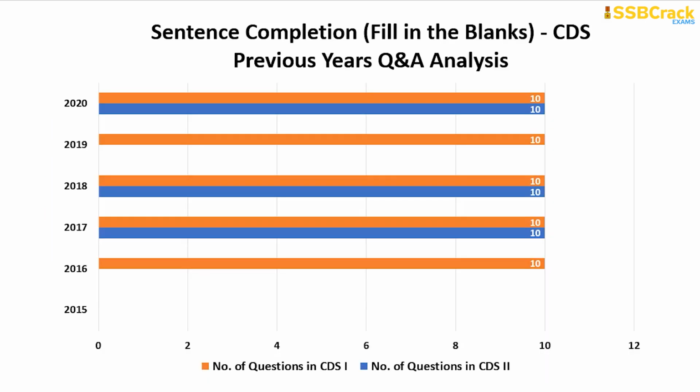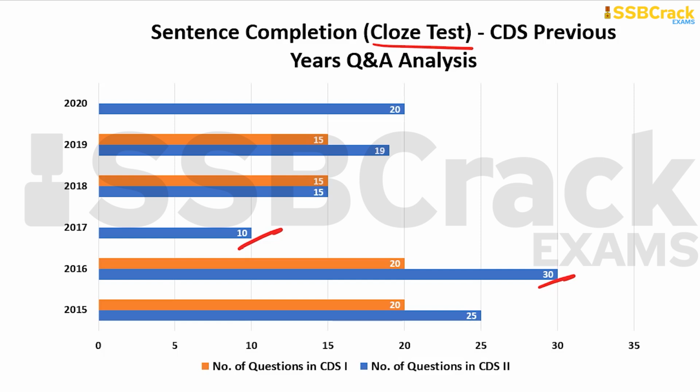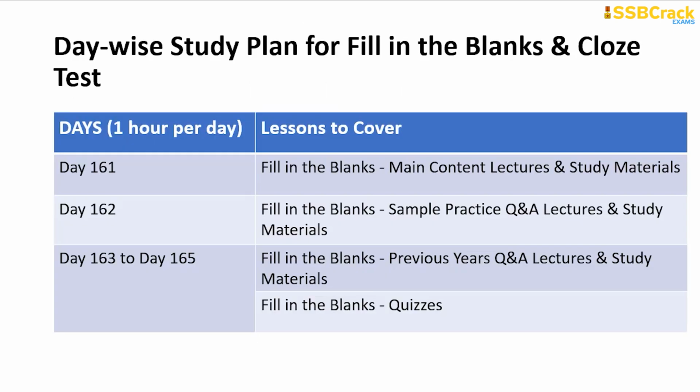The next set of topics are sentence completion, both in the form of fill in the blanks and closed tests. So we are going to take each pattern of questions, and we are going to see how many questions came from each pattern. So first pattern, which is fill in the blanks, as you can see, consistently 10 questions have come from 2016 to 2020, and for closed test, you can see about 10 to around 30 questions have come. So this is quite a very important topic to study. So let's see what will be our study plan for fill in the blanks and closed test.